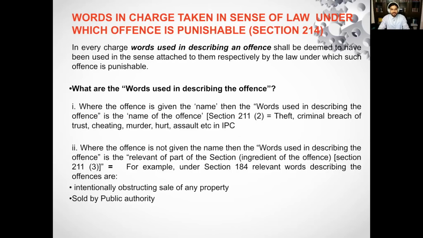So it says, and I quote, that in every charge, words used in describing an offense shall be deemed to have been used in the sense attached to them, respectively, by the law under which such offense is punishable.